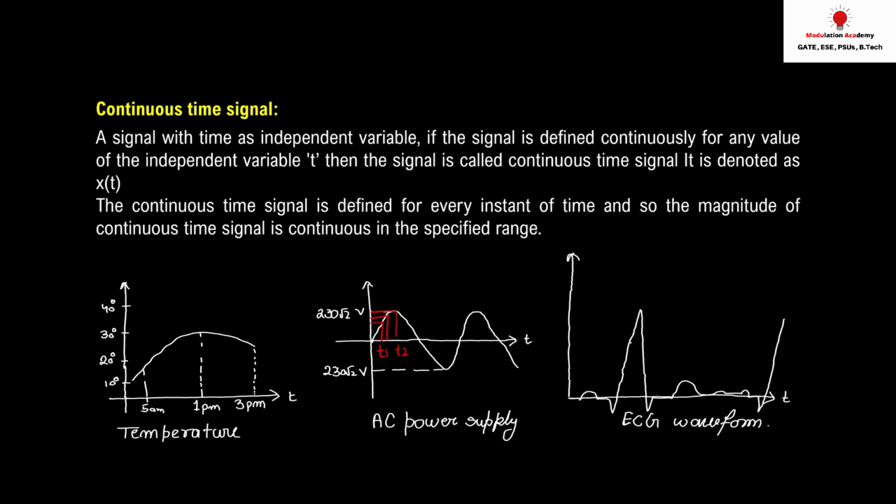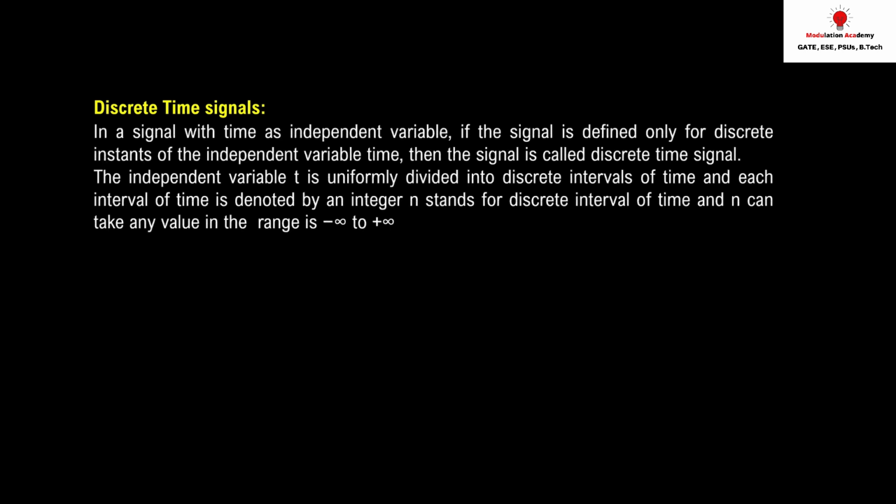continuous time signals. Now let's see the next one, discrete time signals. Our definition says that discrete time means time is not continuous. You can have the signal only at particular time intervals. Okay, so let's see.